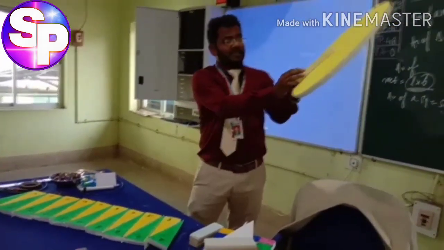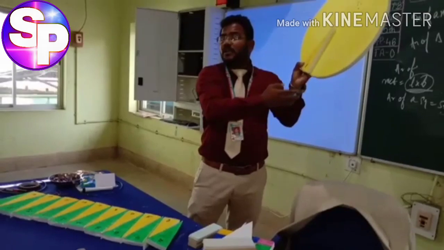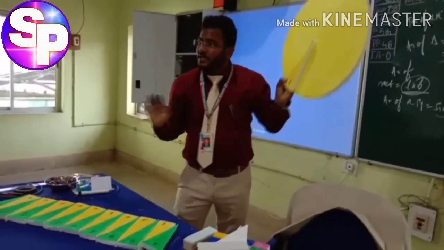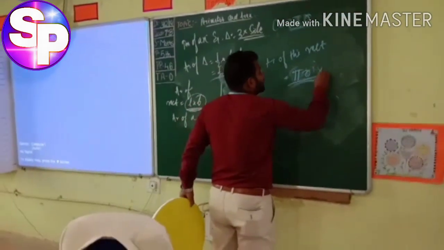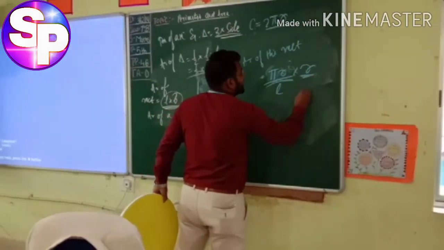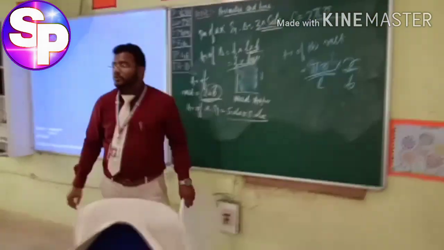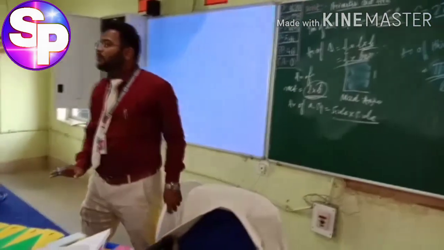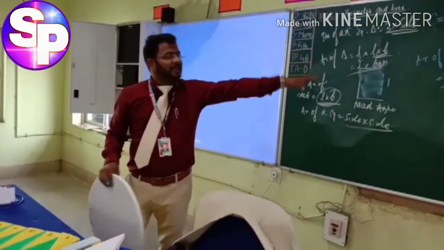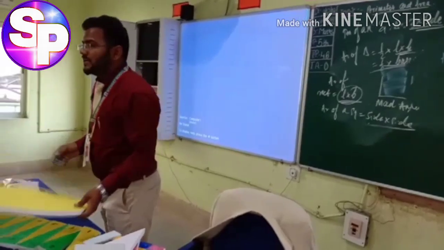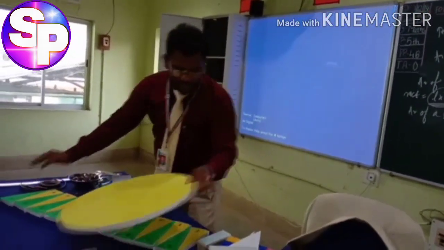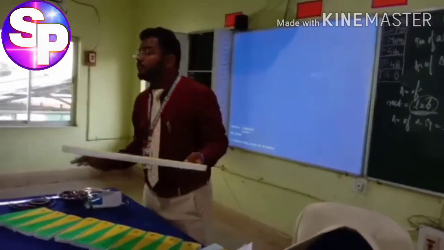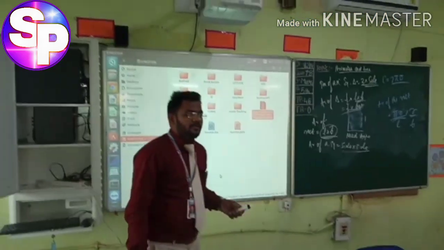See here, what is this side of the rectangle in the circle? The radius. So the area is pi r into r. Pi r is the length and r is the breadth. Could you understand or not? Any doubt? So now we are getting the area of the rectangle as pi r square. Is this model helpful for you?